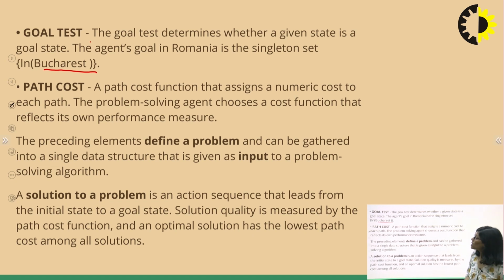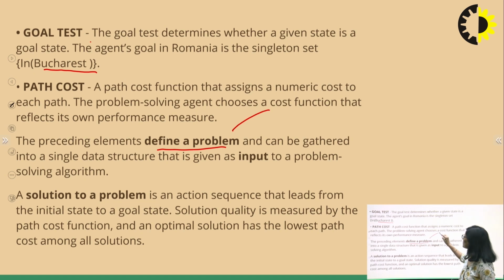What is a path cost? A path cost function that assigns a numeric cost to each path is known as your path cost. The problem solving agent chooses a cost function that reflects his own performance measure. So, path cost will obviously reflect your own performance measure. Now, with all these elements, we are defining the problem.